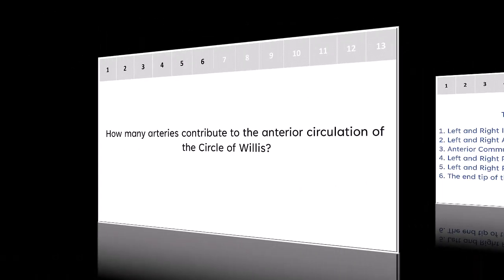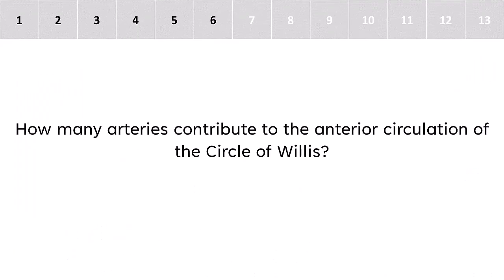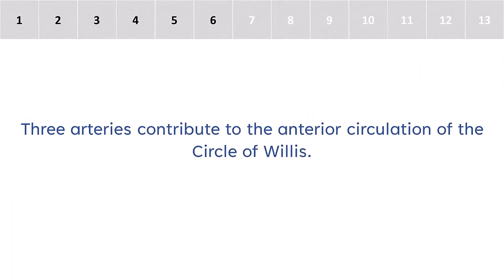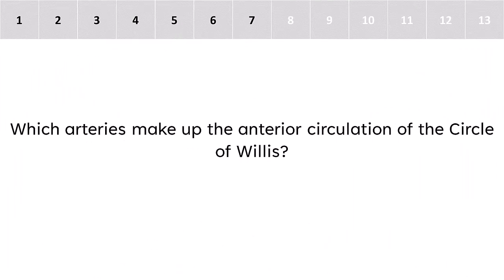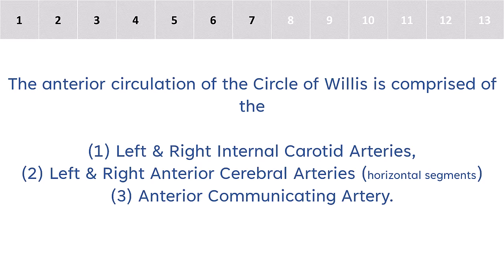artery. How many arteries contribute to the anterior circulation of the Circle of Willis? 3 arteries contribute to the anterior circulation of the Circle of Willis. Which arteries make up the anterior circulation of the Circle of Willis? The anterior circulation of the Circle of Willis is comprised of the left and right internal carotid arteries, left and right anterior cerebral arteries, and anterior communicating arteries.